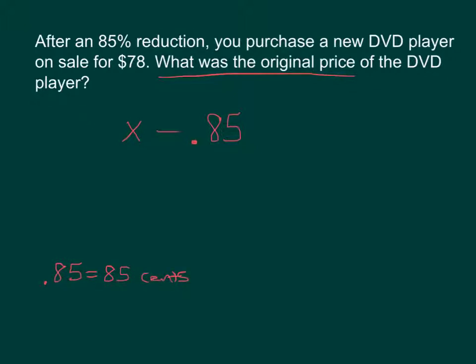So we want to be careful we don't leave it like that. What we want to do is make it 0.85 times x, and that means 0.85x in contrast means 85% of the original. So we're taking the original and we're subtracting 85% of it, and that's how we're getting the $78.